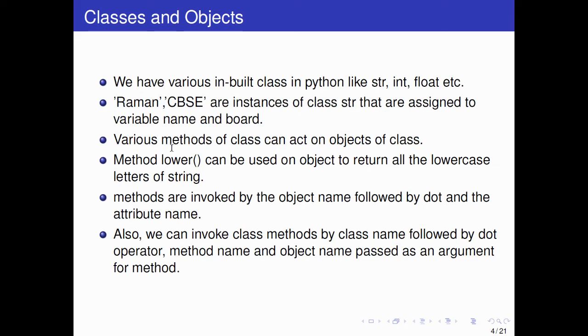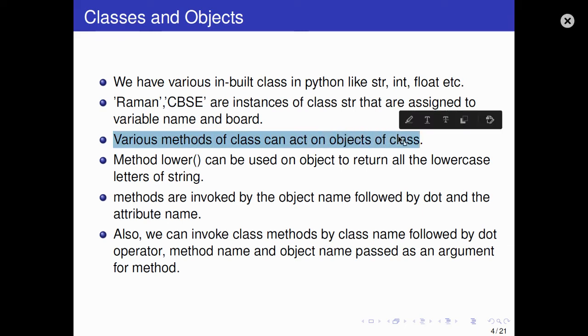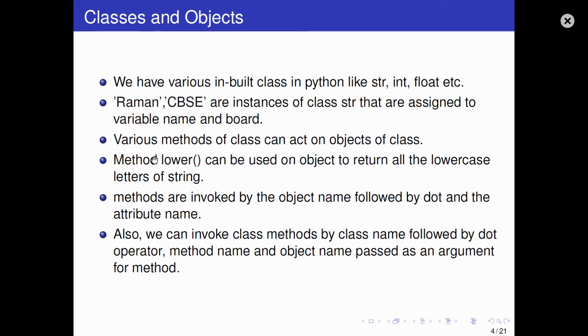Various methods of a class can act on objects of the class. Methods, in the case of a class, are used for functions. Instead of telling function, they will write methods, and instead of saying variable, they will tell you attribute. So the method lower, which is a function, you already know this word.